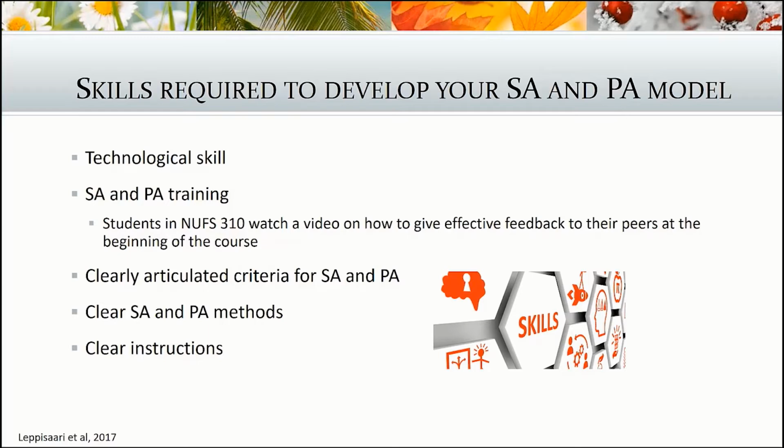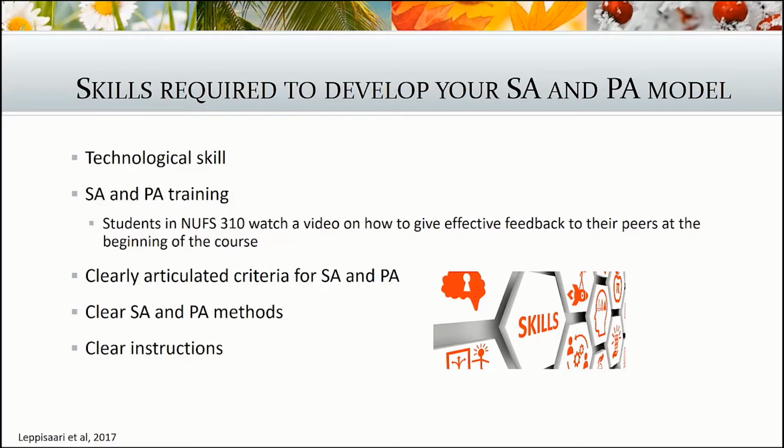You also want to make sure that you include some clearly articulated criteria for self-assessment and peer assessment. So criteria that's easy to understand, derive from your learning outcomes, and lead students to focus on issues significant to the learning outcomes. You want to make sure you have clear self-assessment and peer assessment methods.